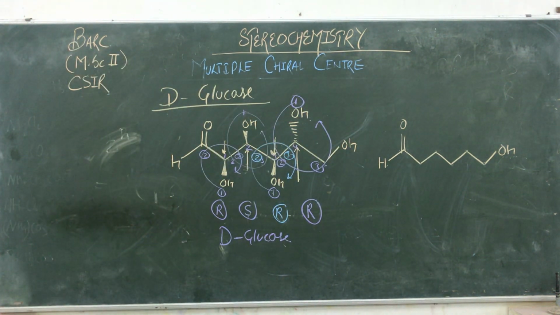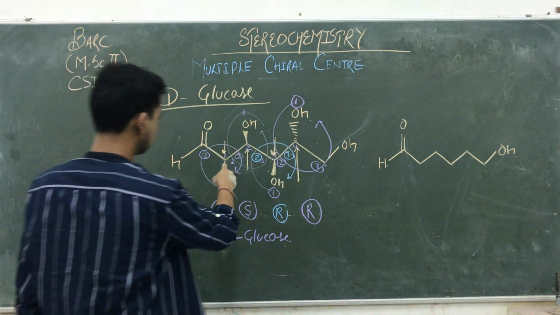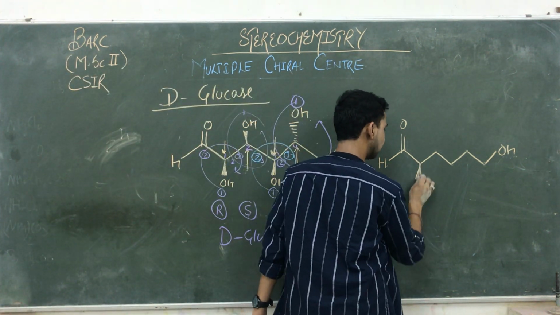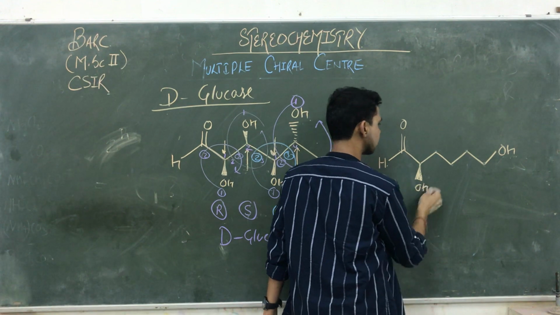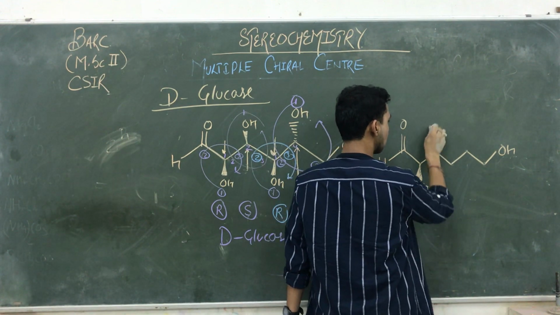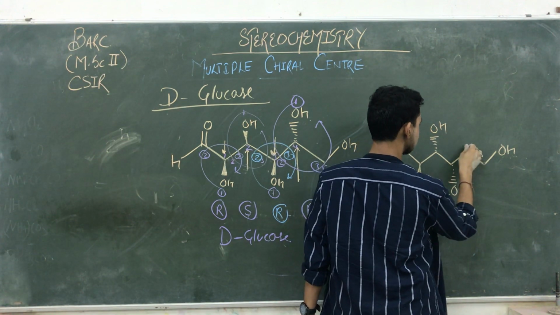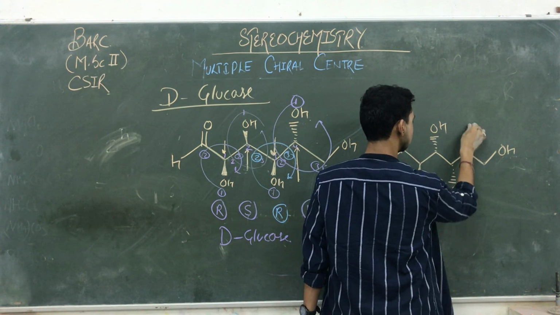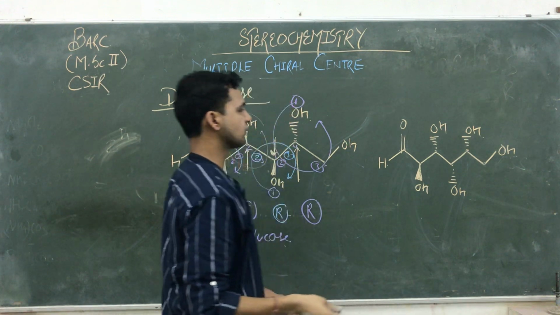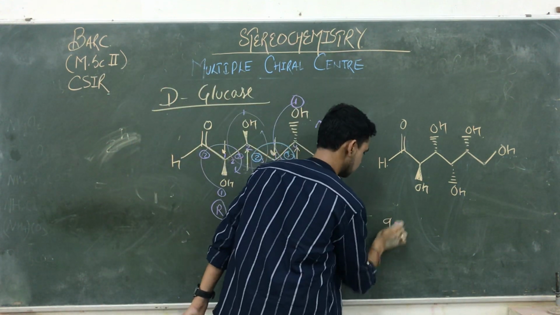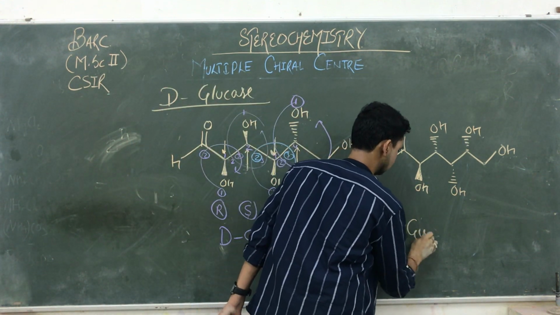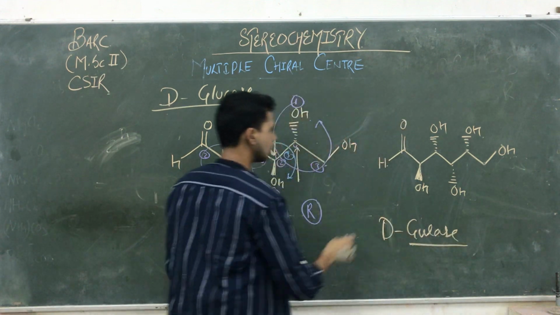Here we are going to change the configuration at the 2, 3 and 4 positions. बाकी का सबका first का रहने दीजिए. 2, 3, 4 positions का configuration हम change करेंगे. That one is OH, that one is OH. It's another example of D-glucose.